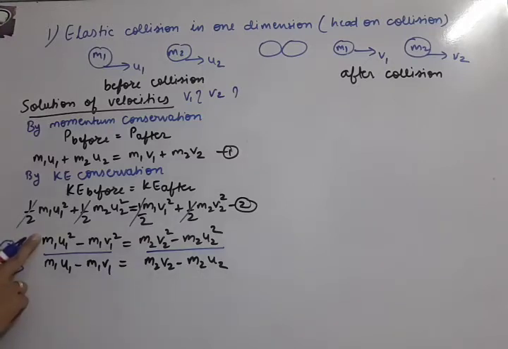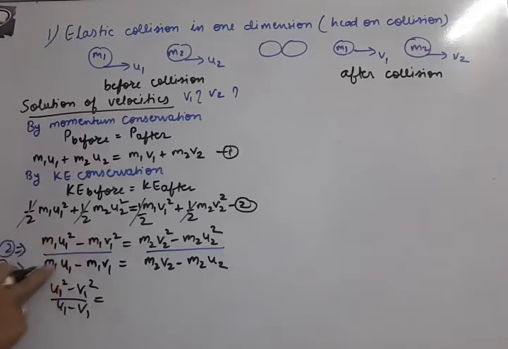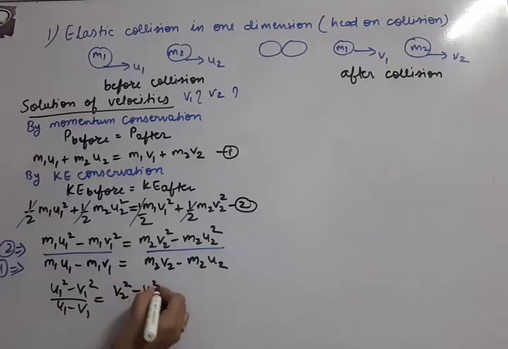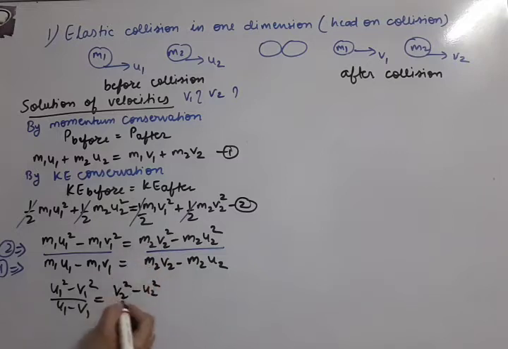m1 can be taken common in the numerator and m1 is in the denominator also, so it will be cancelled. So what is left is u1 square minus v1 square upon u1 minus v1. You can see m1 is removed. In the same manner here v2 square minus u2 square will be left, because m2 is taken common and cancelled from the denominator.